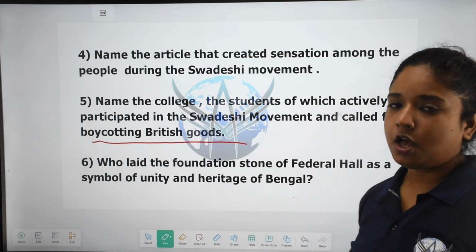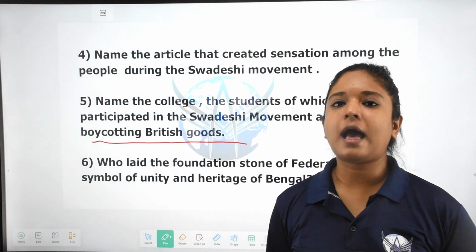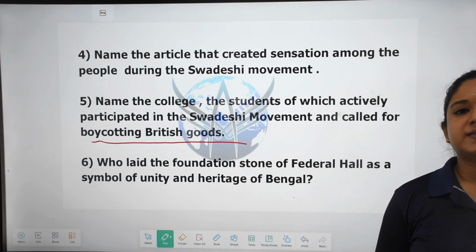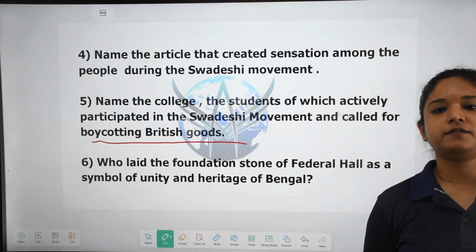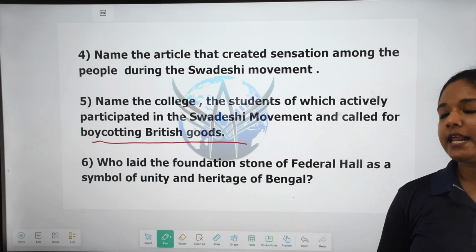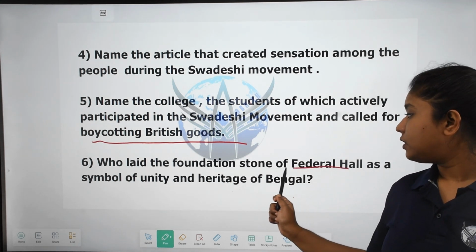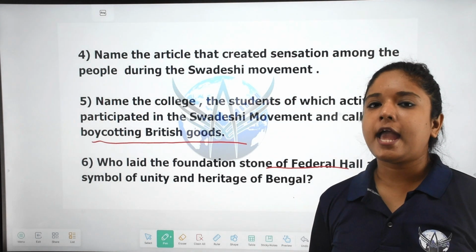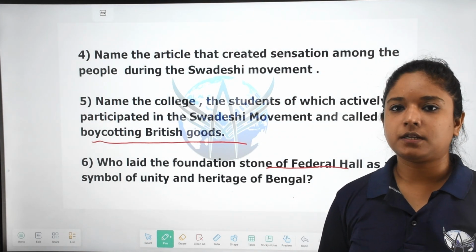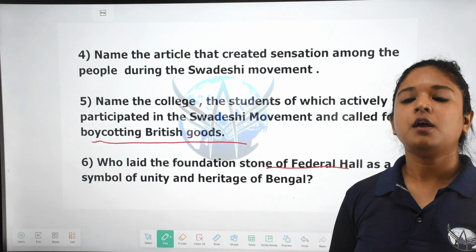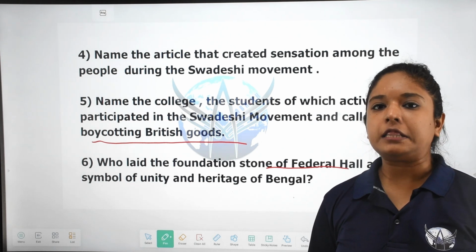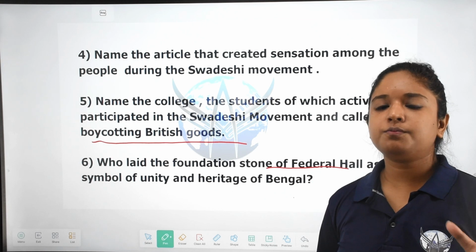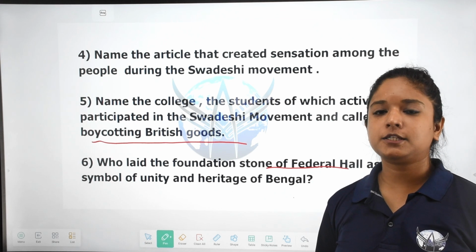So there was a man named Ananda Mohan Bose. He was the president of the Indian National Congress of the Madras session. He laid the foundation stone of Federal Hall as a symbol of unity, and he called upon every person of Bengal to participate in this movement against the British.